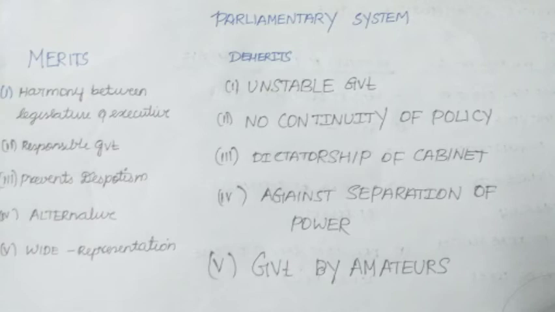So there can be circumstances wherein there can be a disruption in the continuity of a scheme or policy. Dictatorship of the cabinet. If the party enjoys the absolute majority, there are possibilities where the leader of the majority party can enjoy dictatorship, since they are the majority inside the floor of the parliament.